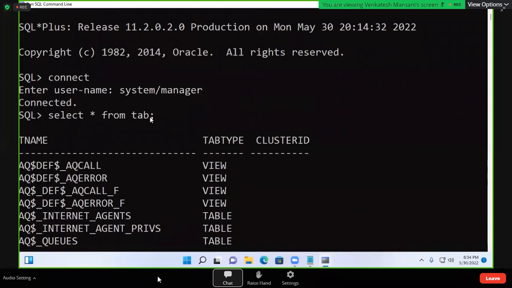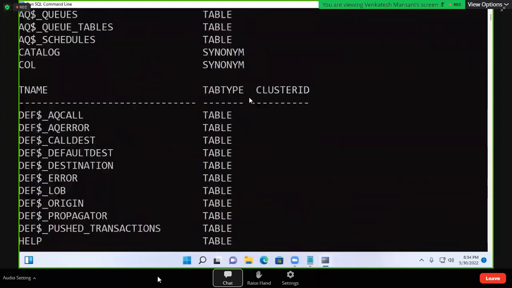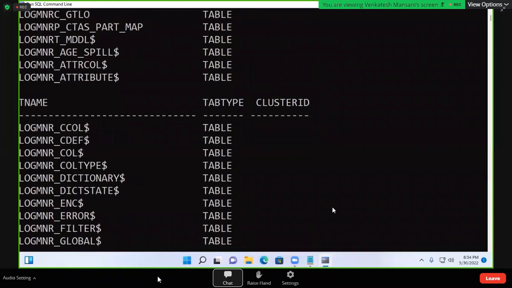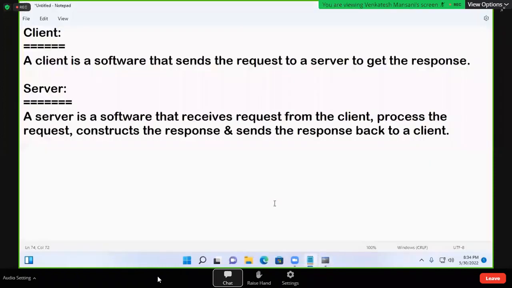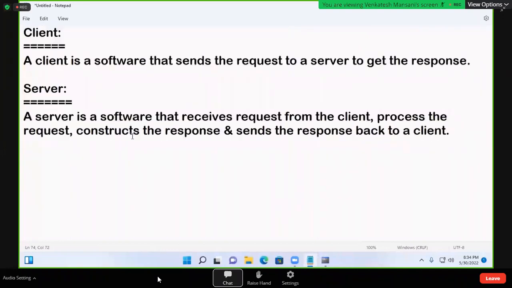After receiving, the response is constructed according to the client request, and it sends the response and we receive it. So that is the server. The server we cannot see; the client we can see here. In this case, the database is the backend, and we cannot see the backend.